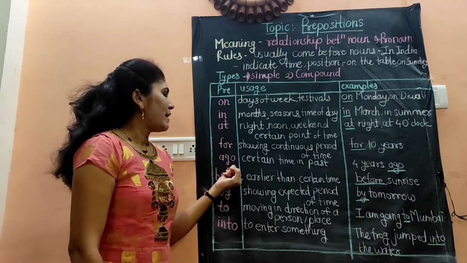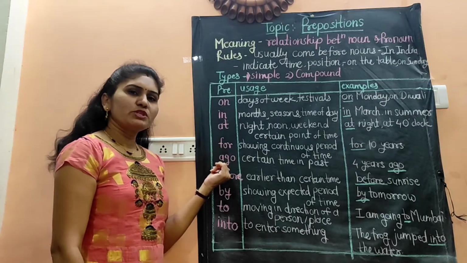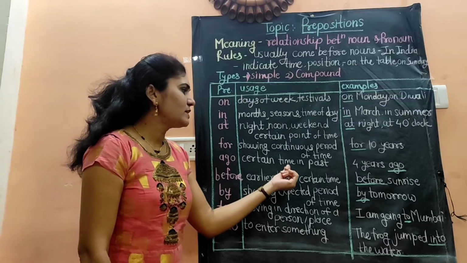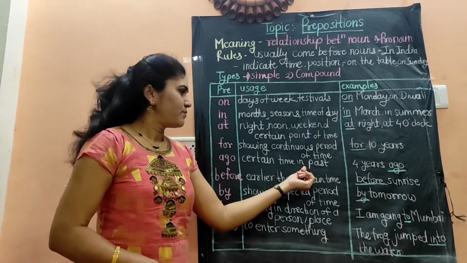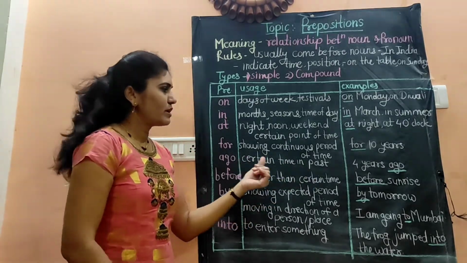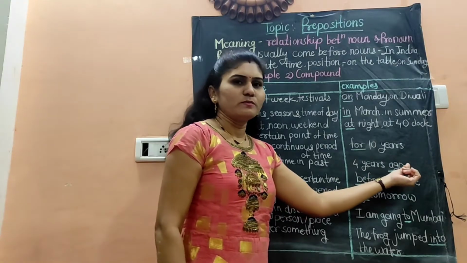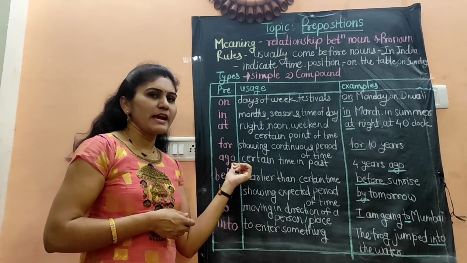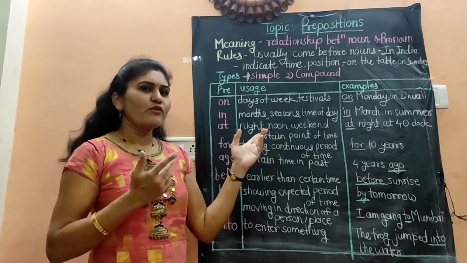Then the preposition ago. When do we use the preposition ago? When we want to indicate a certain time in the past, then we use ago. For example, 4 years ago. While writing a story also we use the preposition ago. 4 years ago, 5 years ago.